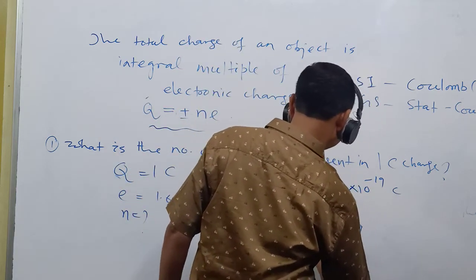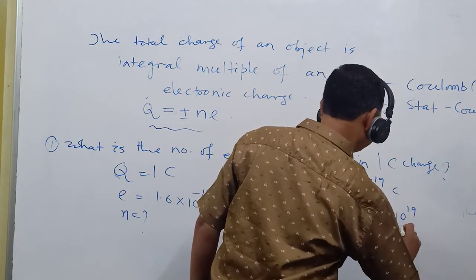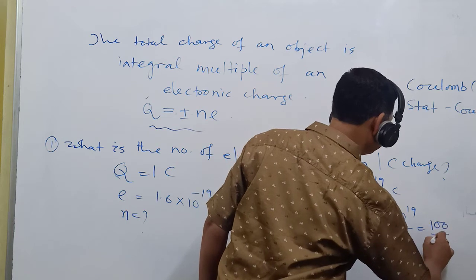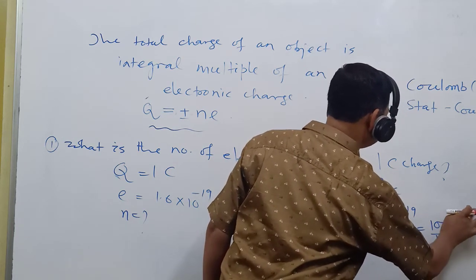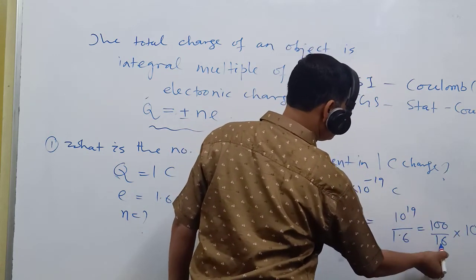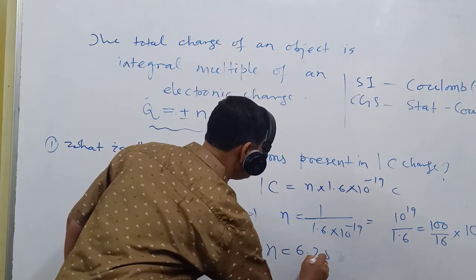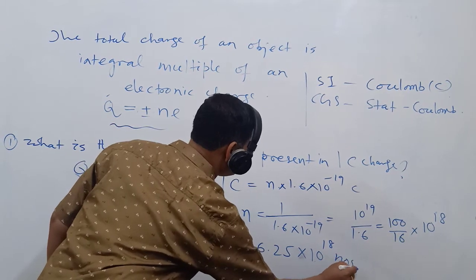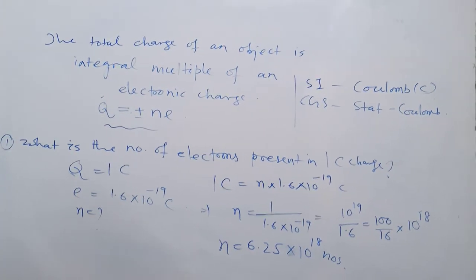By solving this, you will get 10 to the power 19 divided by 1.6. Again this is 100 by 16 into 10 to the power 18. So ultimately the answer is 6.25 into 10 to the power 18. This is the number of electrons present in 1 coulomb charge.